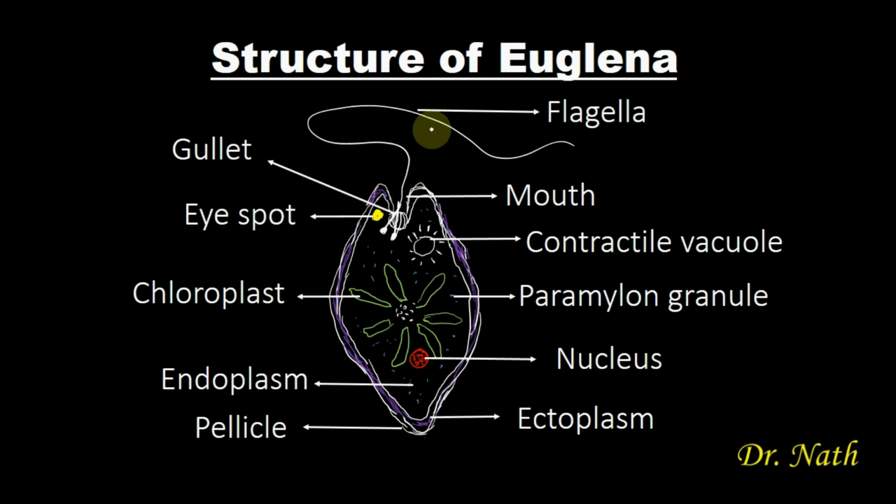So this is a simple structure of Euglena. Euglena has a flagella that it uses for movement. It has a mouth, and this opening here is the mouth, and it uses this mouth in feeding. It has a contractile vacuole, which is this radiating structure that looks like sunlight, and this contractile vacuole is used for osmoregulation, that is regulation of the salt and water content of the organism.